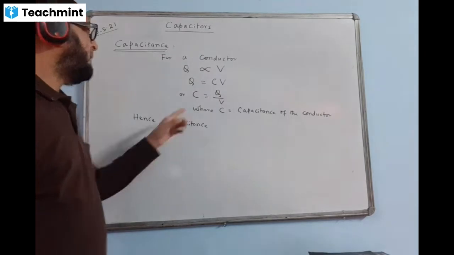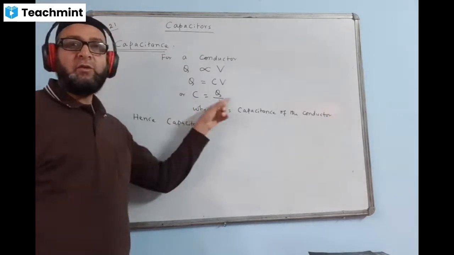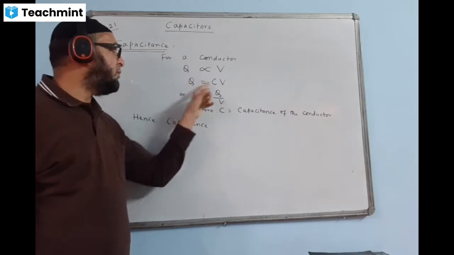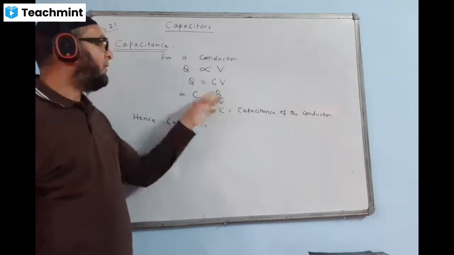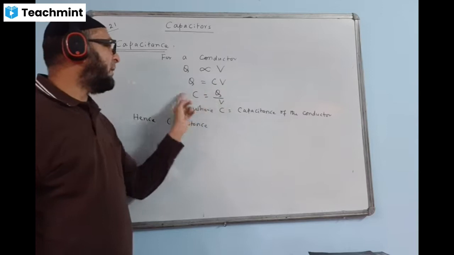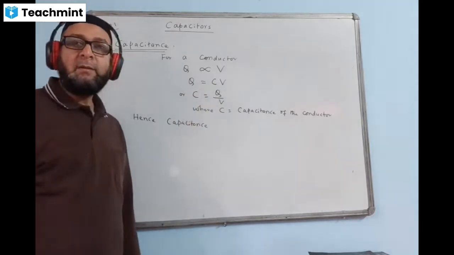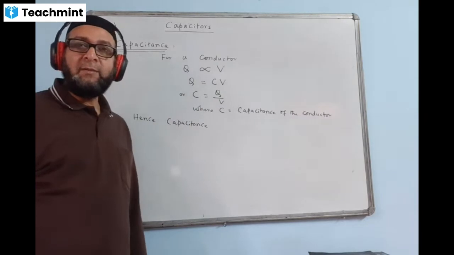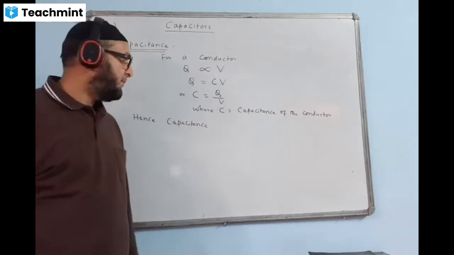Then we have the formula like this: C is equal to Q by V, or Q is equal to CV. Or if there is a need, we can add V is equal to Q by C. What is capacitance? It is a ratio of charge to the potential. The Q by V ratio is called capacitance.